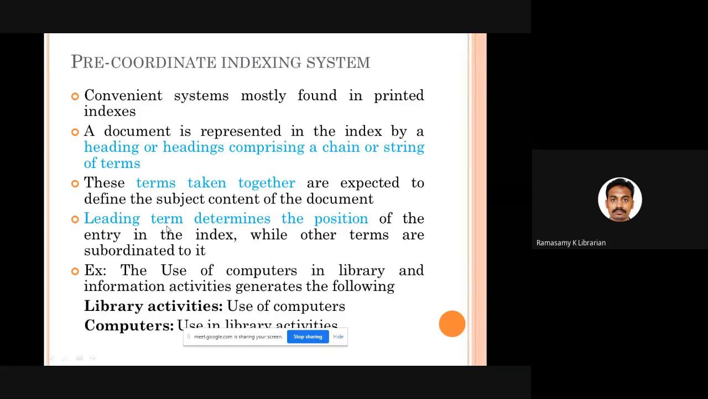For example, there is a heading called use of computers in library and information activities. You have got two different subject headings. First subject heading is library activities, use of computers. The second is computers used in library activities. Both the subject headings will be arranged in alphabetical order based on the leading term. What is the leading term? In the first example, the leading term is library activities. In the second example, the leading term is computers.